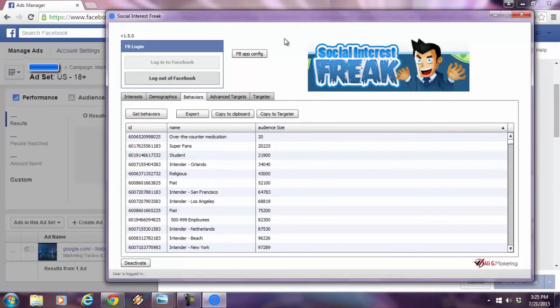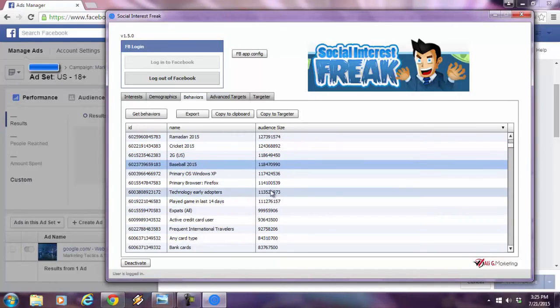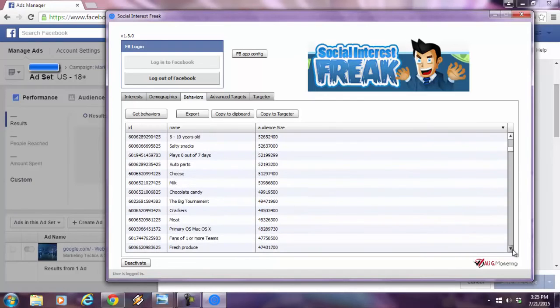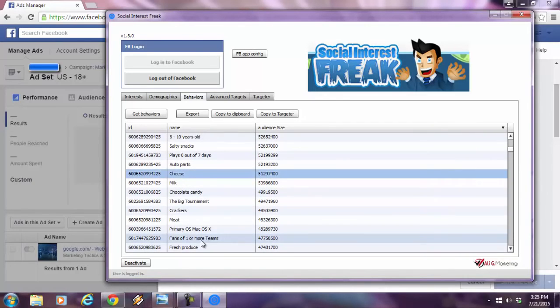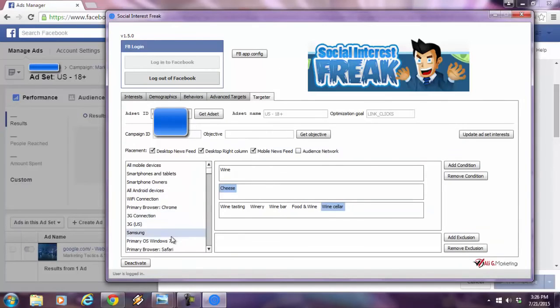I can filter this by audience size, and let's see, I'll go down over here, and I got people that played cricket in 2015, people that played baseball. The possibilities are really endless. I mean, look at all these. Oh, look, I see cheese over here. Wow. That's the behavior that I would want to be targeting. All I got to do is copy it to the targeter, and now it's in the targeter. All these behaviors are now in there. Now I can drag and drop it.